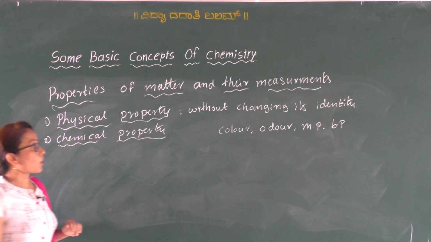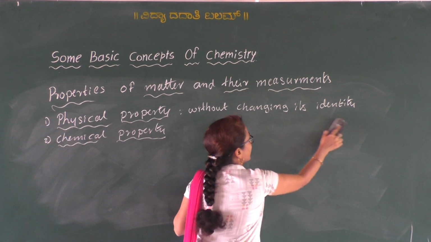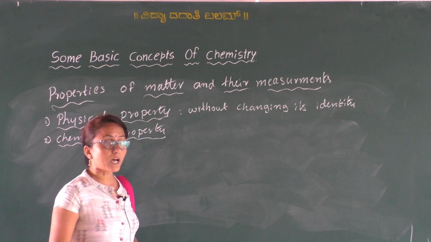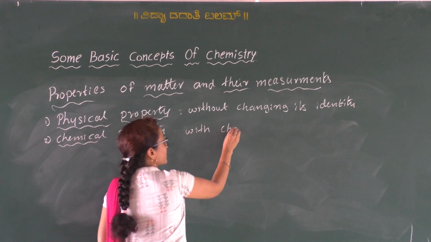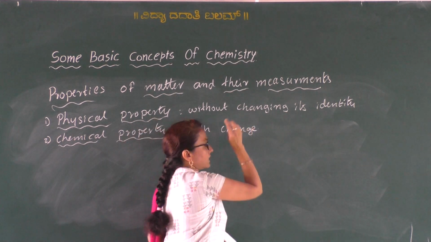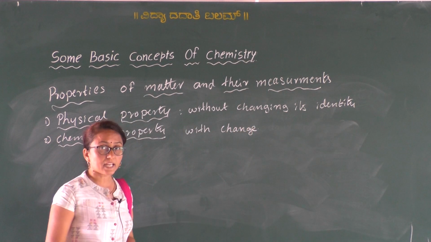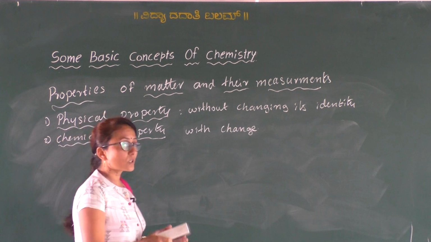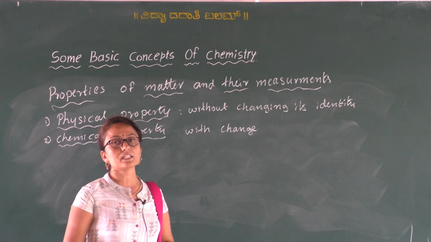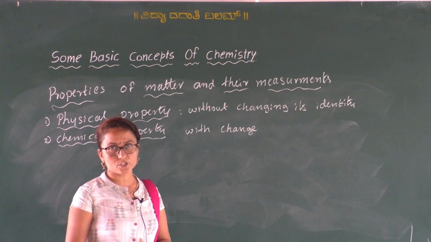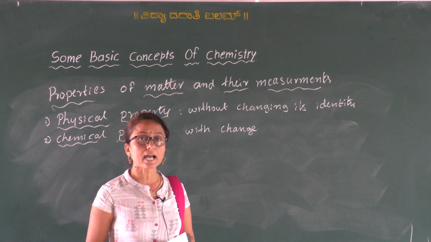So chemical properties are those which can be measured or observed with change. That means by changing its identity. That means to observe or to measure the chemical property, we need to change its chemical composition or we need to change its identity.